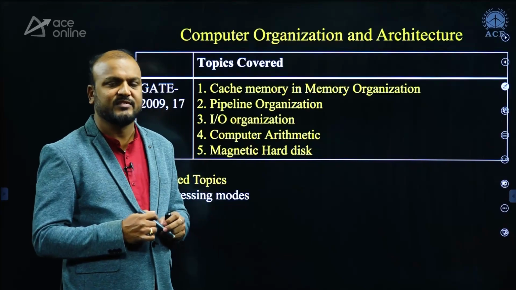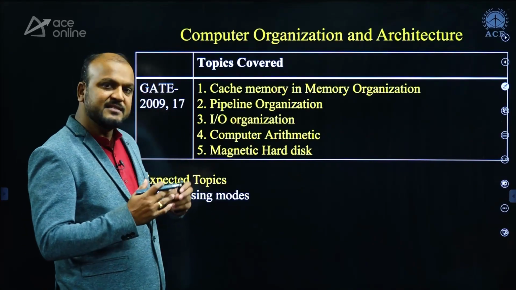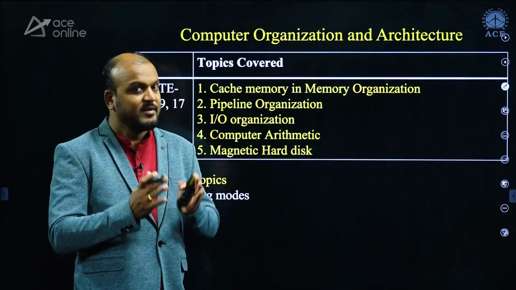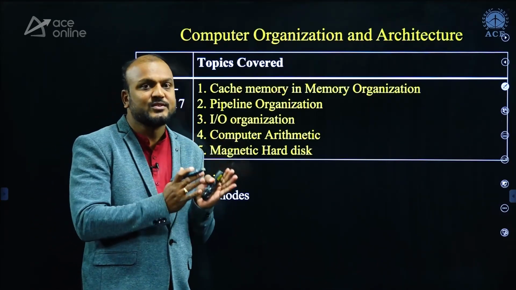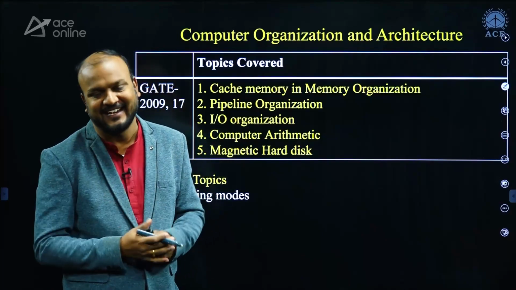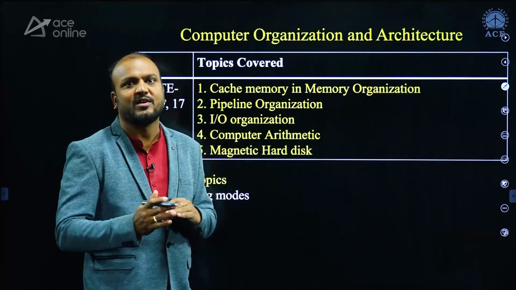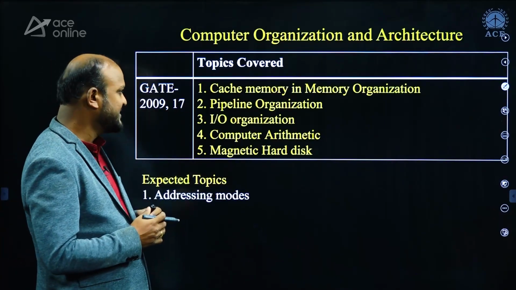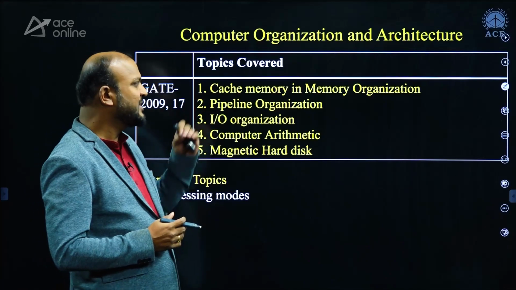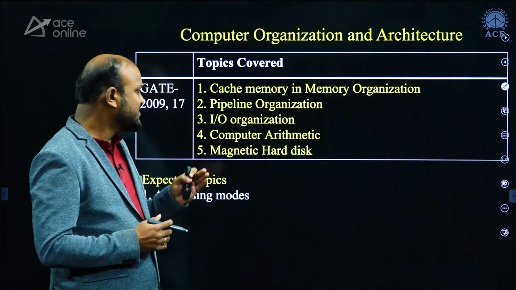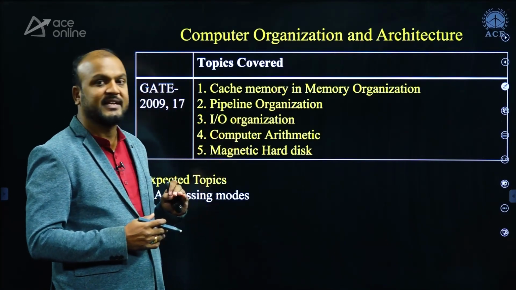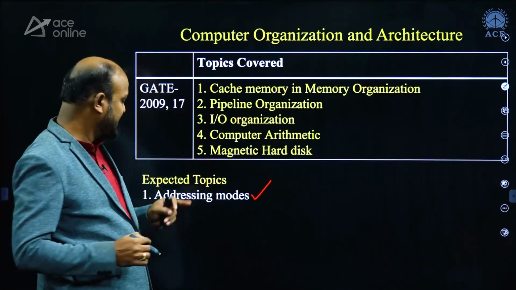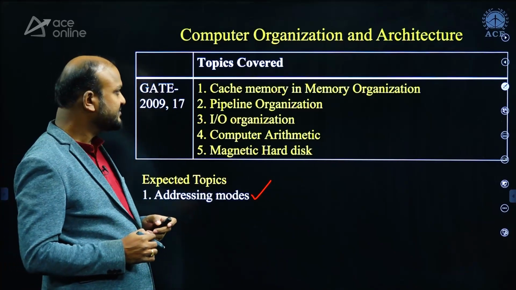Computer organization is one of the beautiful subjects, and it is a challenging subject, and many of the students are going to skip the questions, but you should not skip because it is going to play an important role in your GATE rank. That's why focus more on COA. In the 2009 and 2017 papers, if you analyze them, questions were asked on cache memory, memory organization, pipeline organization, IO organization, computer arithmetic, and magnetic hard disks. And the most expected topic this year is addressing modes.